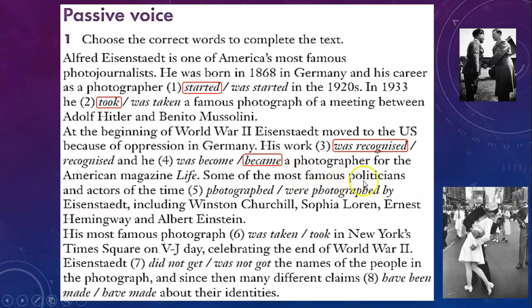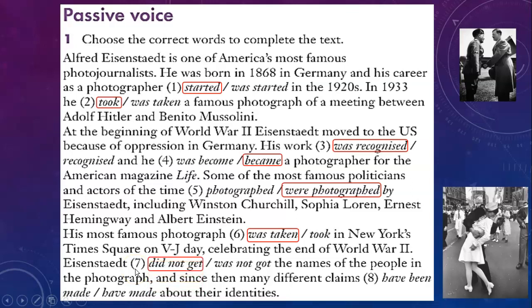Some of the most famous politicians and actors of the time were photographed by Eisenstadt, including Winston Churchill, Sophia Loren, Ernest Hemingway, and Albert Einstein. His most famous photograph was taken in New York's Times Square on VJ Day, celebrating the end of World War II.